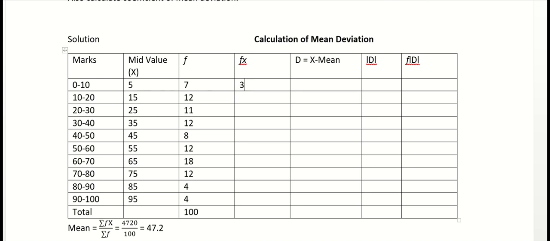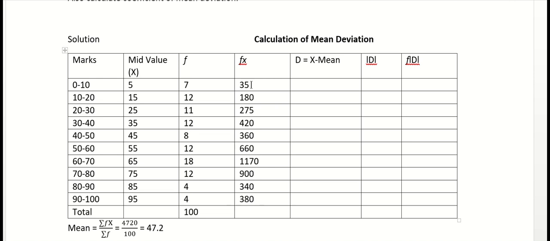So fx is 35, then 15 into 12 is 180, 25 into 11 is 275, then 35 into 12 is 420, then 45 into 8 is 360, 55 into 12 is 660, 65 into 18 is 1170, 75 into 12 is 900, 85 into 4 is 340, 95 into 4 is 380, right?